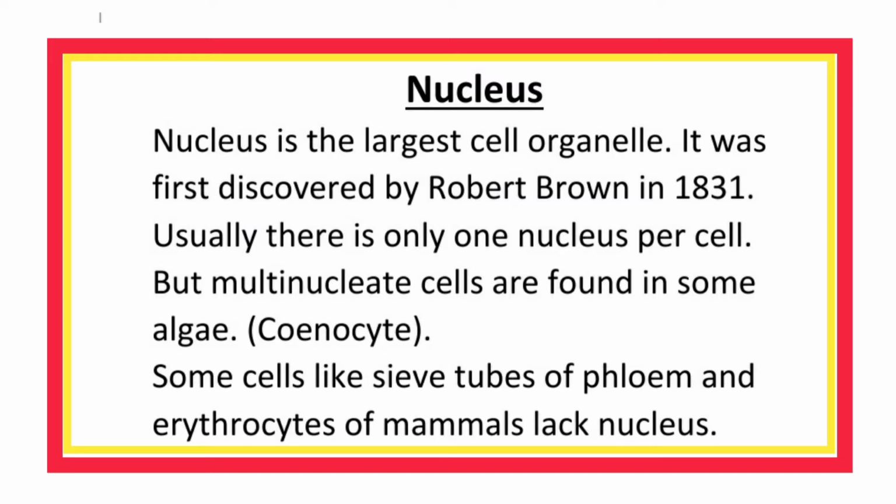Nucleus. Nucleus is the largest cell organelle. It was first discovered by Robert Brown in 1831. Usually there is only one nucleus per cell, but multinucleate cells are found in some algae, that is coenocyte. Some cells like sieve tubes of phloem and erythrocytes of mammals lack a nucleus.